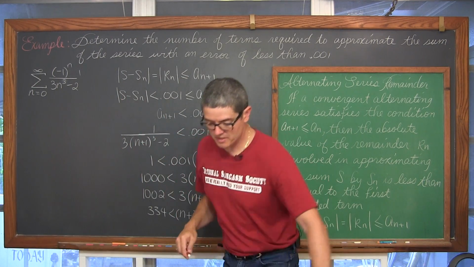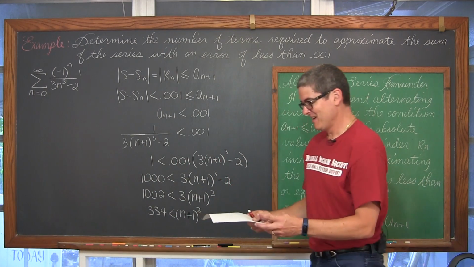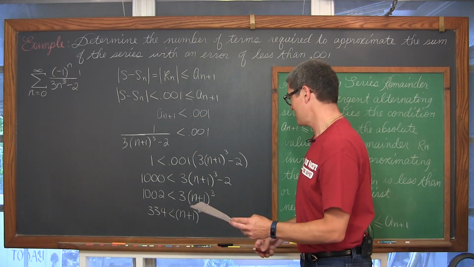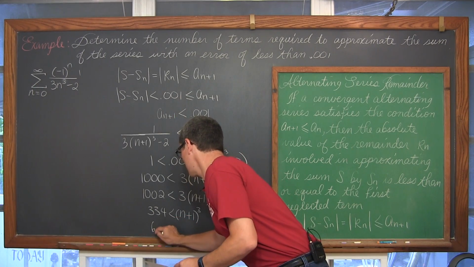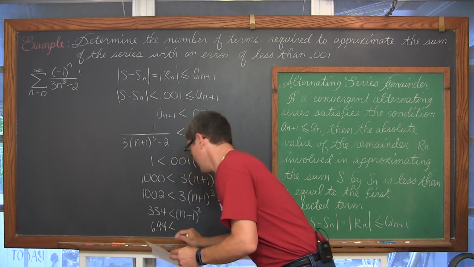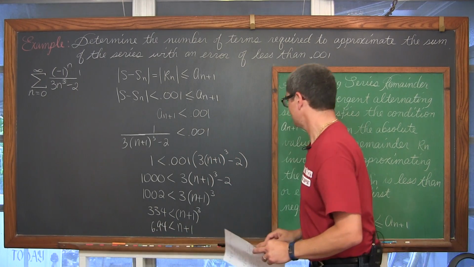Now cube root both sides, and I'm not doing this right off the top of my head. Cube rooting both sides, we get that 6.94 is less than n plus 1.